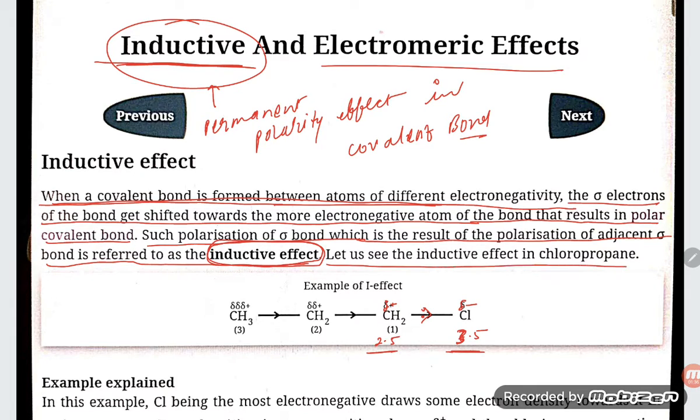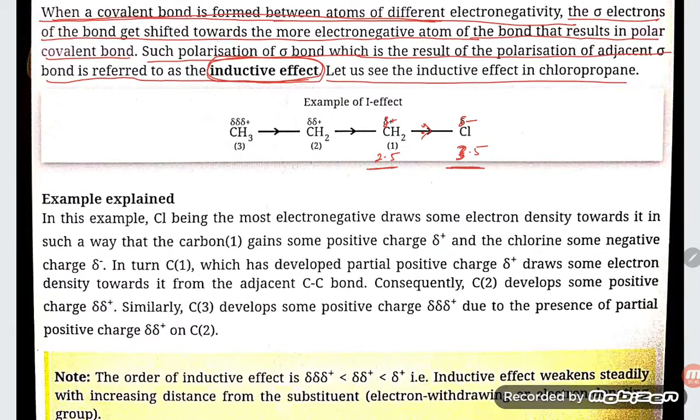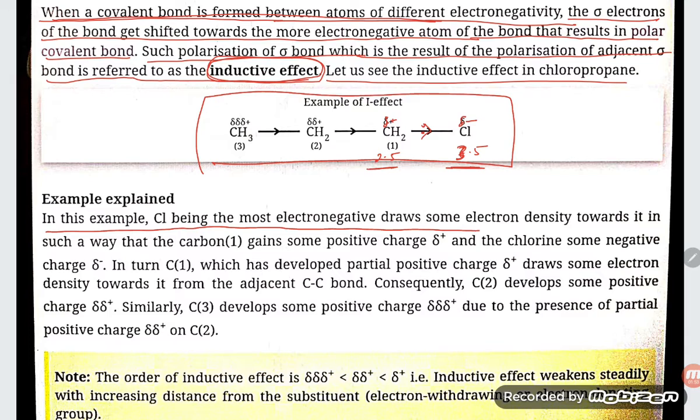Let us see the inductive effect in chloropropane. This compound is chloropropane: chloro is the prefix and there are 3 carbons, propane. In the example, Cl, being the most electronegative, draws some electron density towards it.